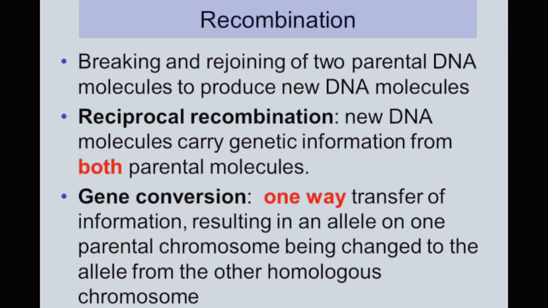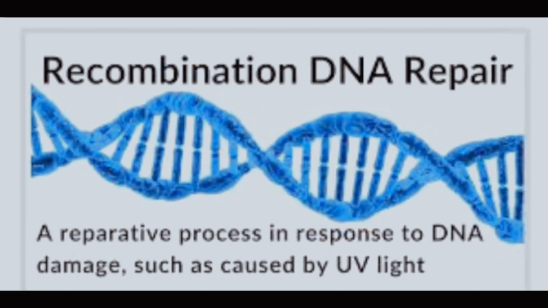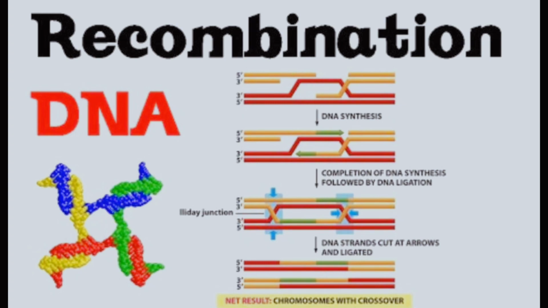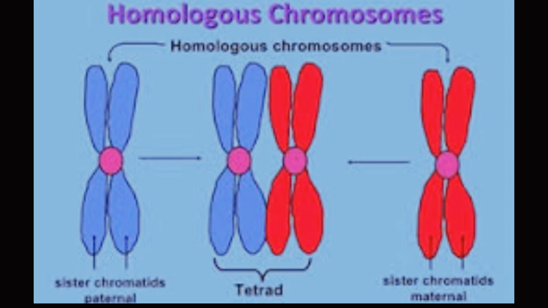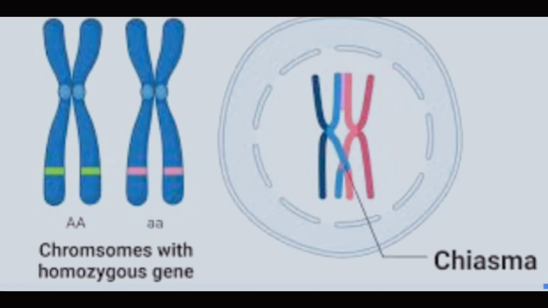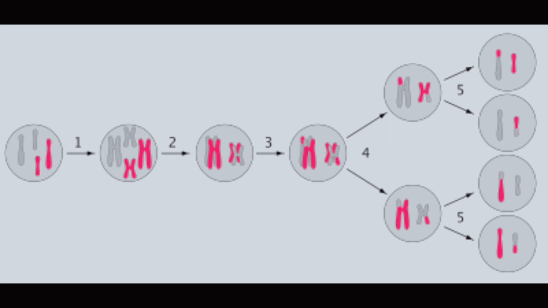Lastly, we have recombination. What is recombination? It is a process by which pieces of DNA are broken and recombined to produce new combinations of alleles. This recombination process creates genetic diversity at the level of genes that reflects differences in the DNA sequences of different organisms. Recombination typically occurs during meiosis in eukaryotic cells. It is during this type of cell division that gametes, sperm and egg cells, are produced.